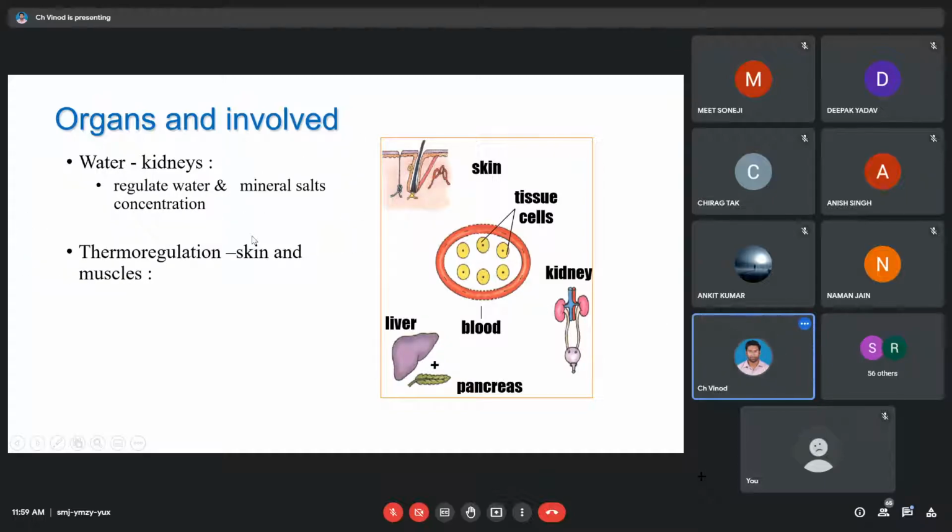Now coming to the skin and muscles, what do they do? They do thermoregulation. Thermoregulation means temperature based activity. We have already seen one example. Skin is actually dealing with what? Sweating. When somebody gets fever, you see that you are actually releasing a good amount of sweat. The thing is that the elevated temperature is not good for us. So we have to bring it back to normal. So the skin is countering that increased heat, and it's doing the job by releasing the sweat. So we sweat when we have fever, and not just fever. Whenever you see any sort of increase in the surface temperature, the skin will be giving you sweat.